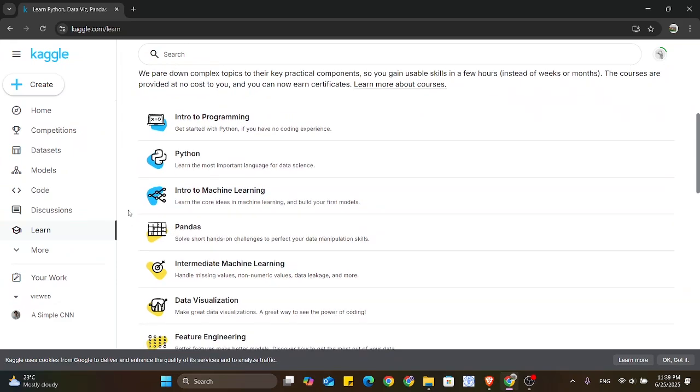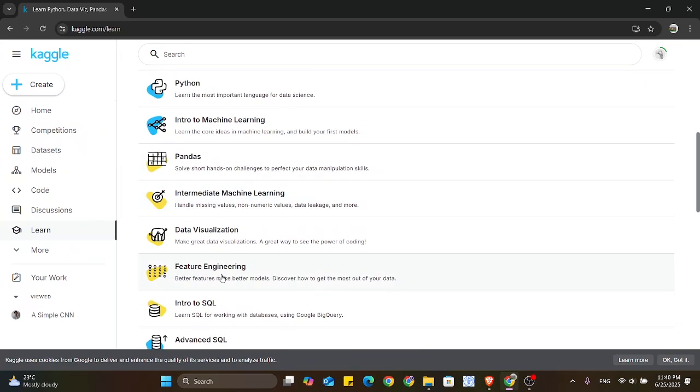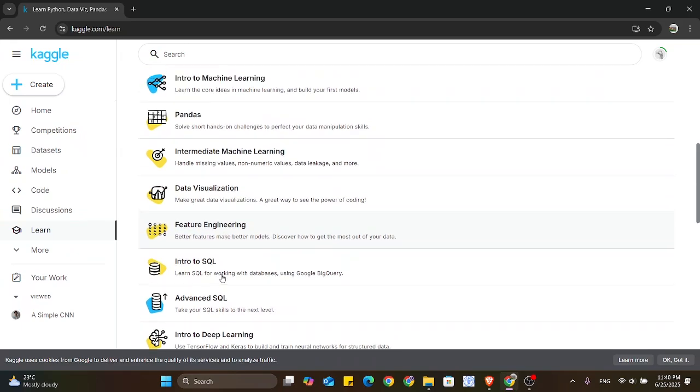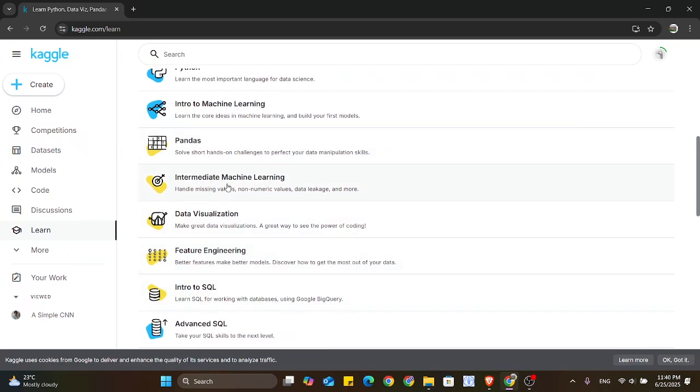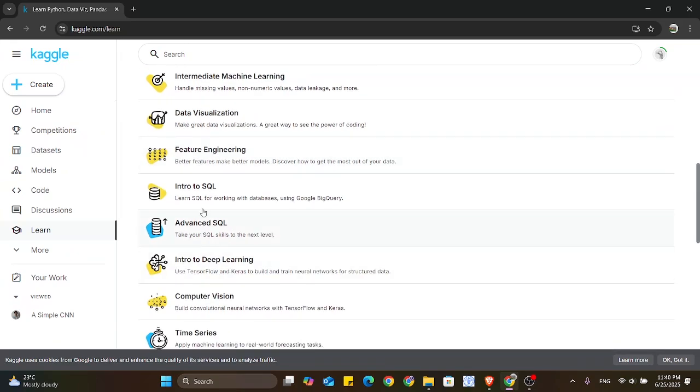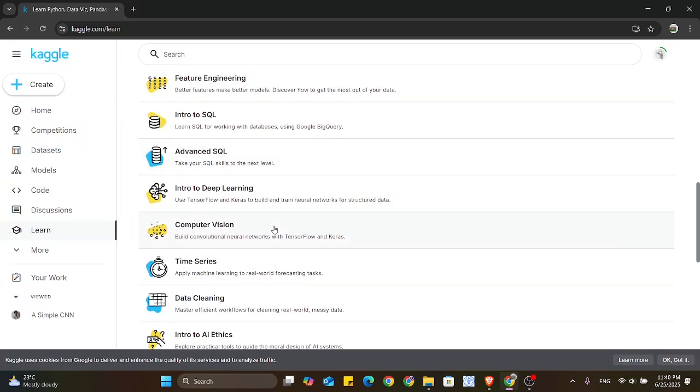For example, there are intro to programming, Python, intro to machine learning, Pandas. If you are going for data science, I think these are the courses that will be very helpful for you. And there are so many courses like Pandas intermediate, machine learning, data visualization, feature engineering, intro to SQL, advanced SQL, intro to deep learning, computer vision, time series.